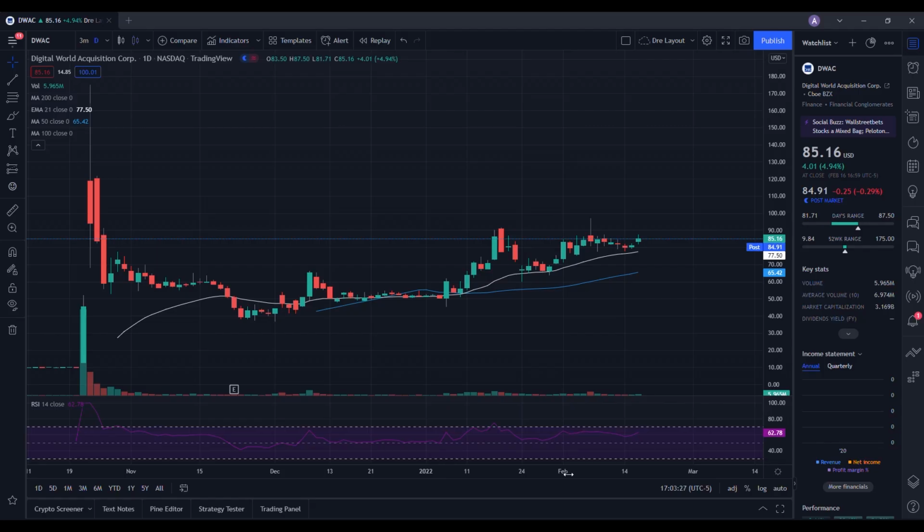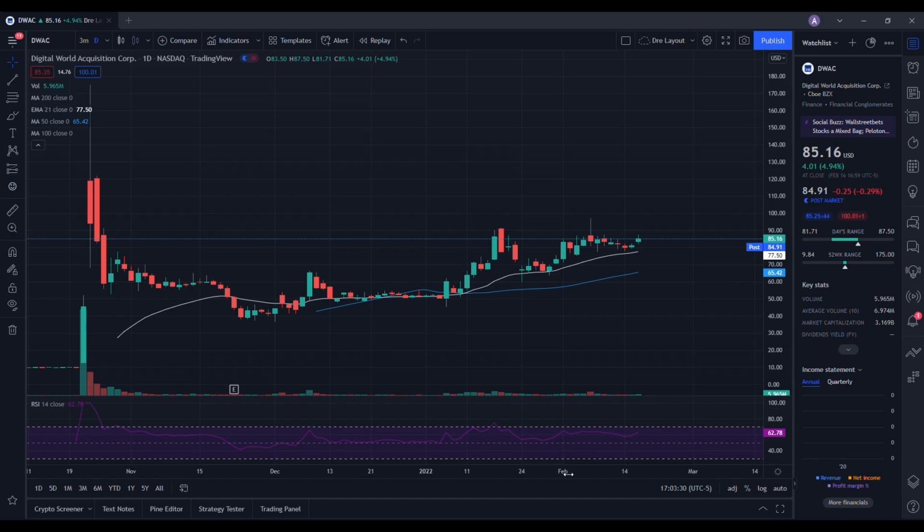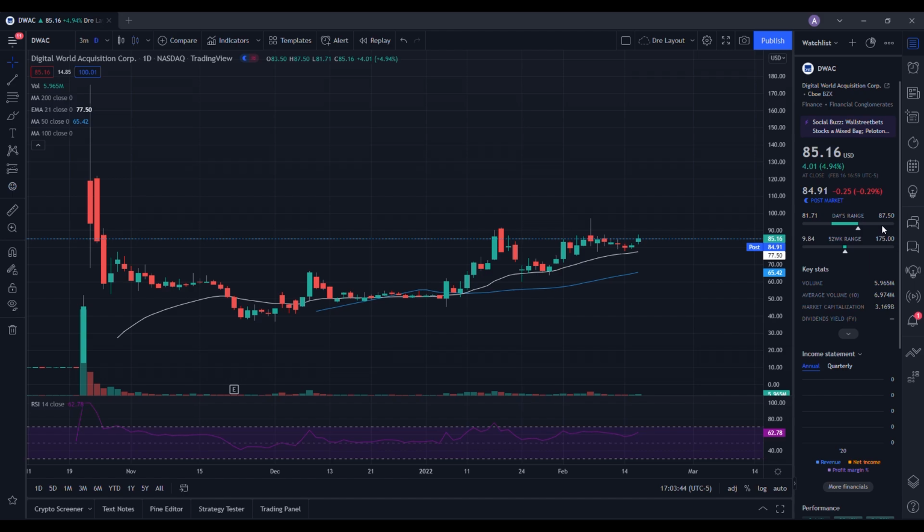So we're going to do a technical analysis for Digital World Acquisition Corp. Let's see how it performed on the day. It ended up closing at $85.16, being up 4.94%. On the low, it tested $81.71, and on the high, testing $87.50. When we take a look at the volume stats on the day, you can see we traded 5.965 million shares, and the average volume over 10 trading days is 6.974 million shares. So we did have below average volume on the day, but we still saw some strength inside of the stock.